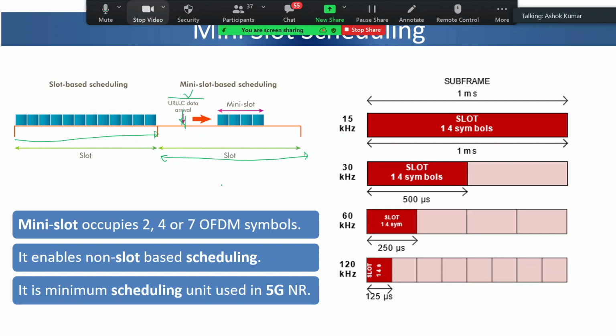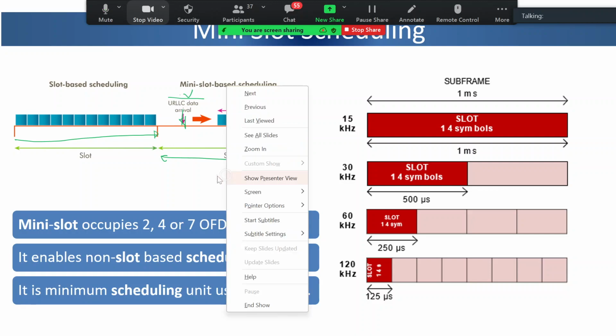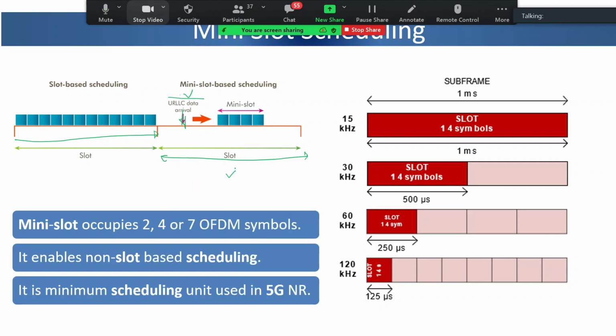So there is a concept of mini slot. That means within the ongoing slot time period, some symbols can be allocated. We call it mini slot, right? So that we have further improved the latency. Even if it is, say, 125 microsecond wait time, if I am able to allocate in the middle of the slot, my wait time becomes half or even less than that, right?